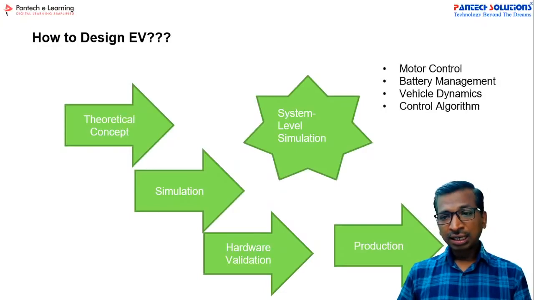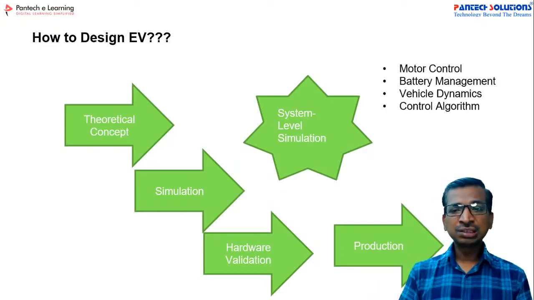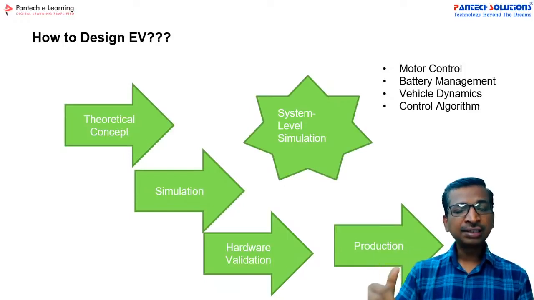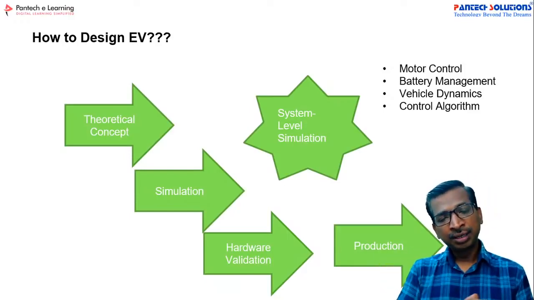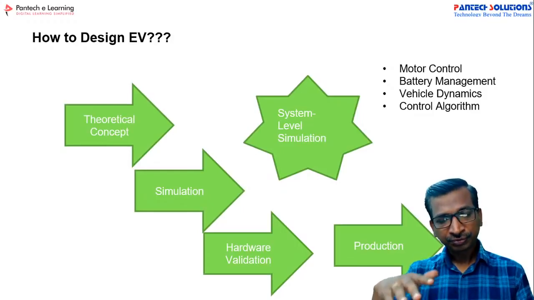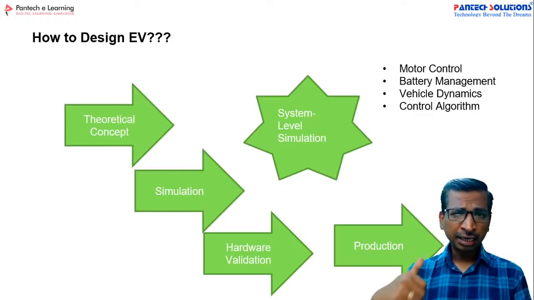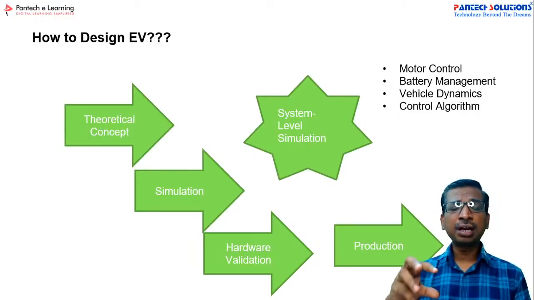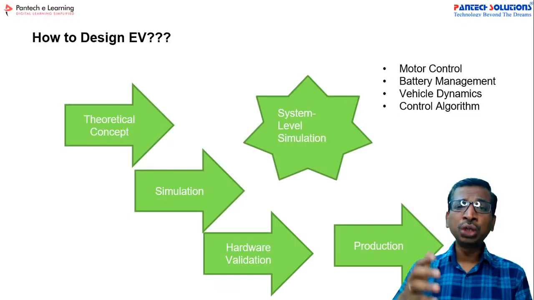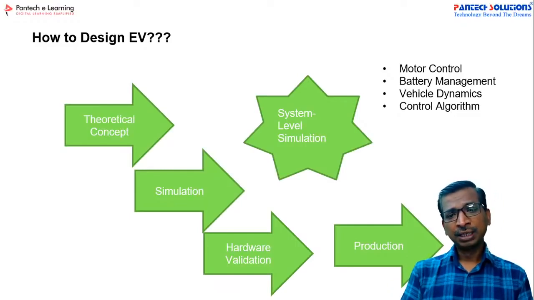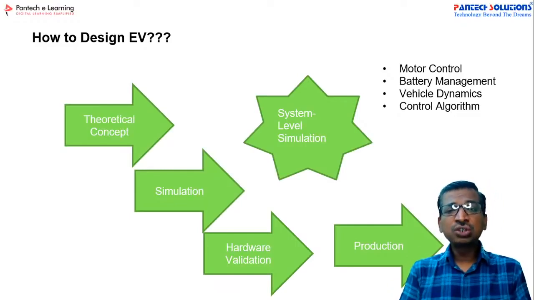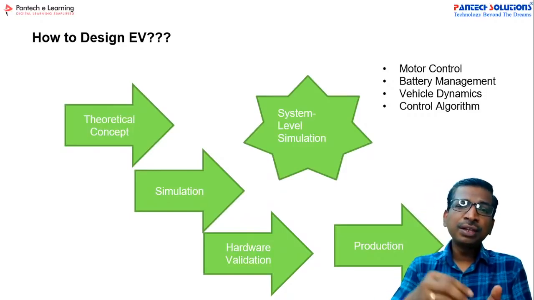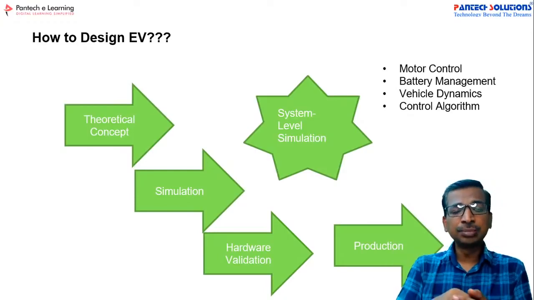For that, like motor control and then battery management systems, vehicle dynamics, and then control algorithm to change over the driving cycles, as well as autonomous vehicle. For these applications, we have to verify how well the algorithm is going to give you the perfect solutions. So if you take any electric vehicle, you have to verify that entire simulation with the system level simulations.